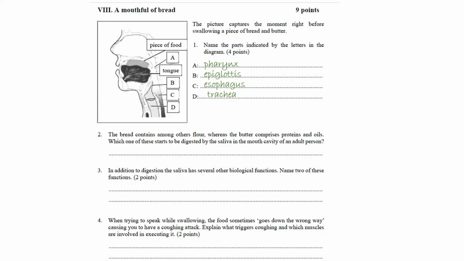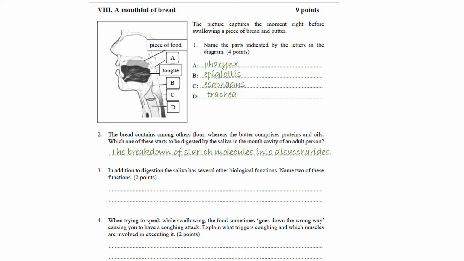The bread contains, among others, flour, whereas the butter comprises proteins and oils. Which one of these starts to be digested by the saliva in the mouth cavity of an adult person? We know salivary amylase is breaking down starch into disaccharides, and out of these three options, obviously starch will be broken down, which is present in the flour, so the breakdown of starch molecules into disaccharides, maltose.